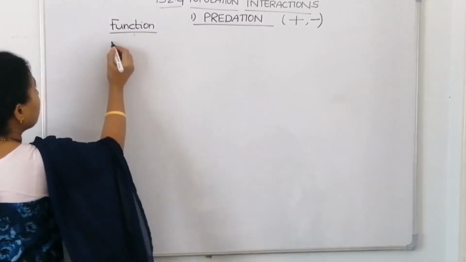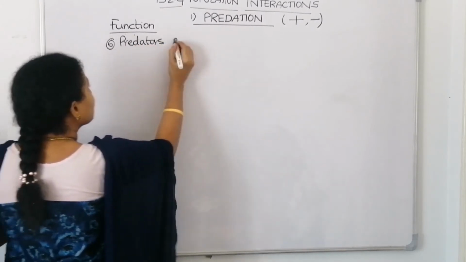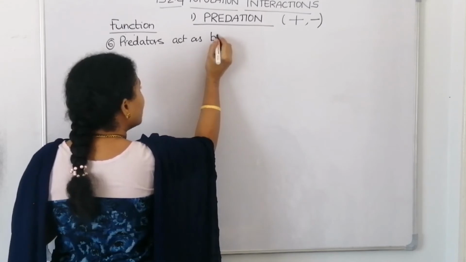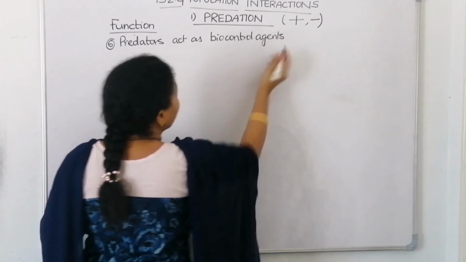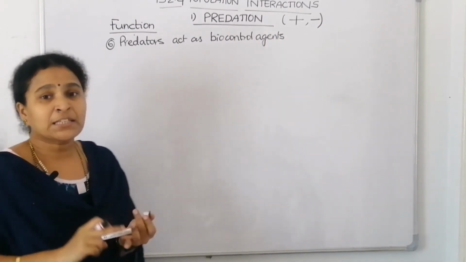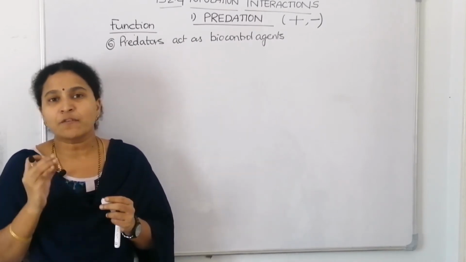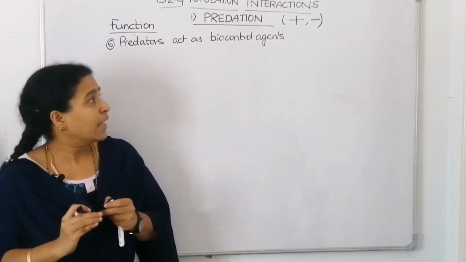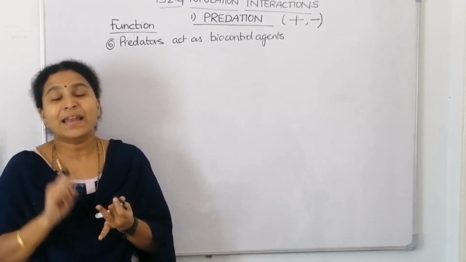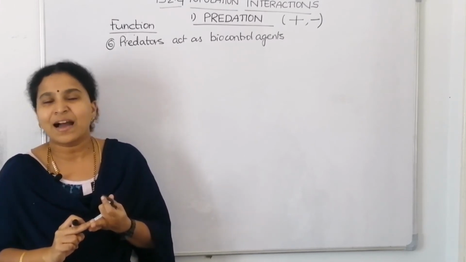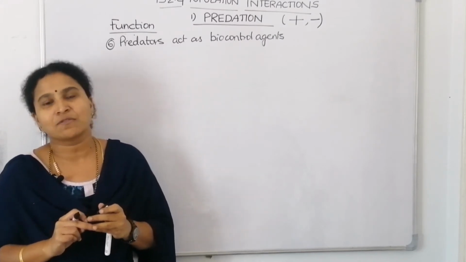So the next function we can write is: predators act as biocontrol agents. For example, aphids, jassids, caterpillars and all, they will damage the agricultural crops. They will eat off the buds and the plants. So how can we control it? Have you heard of dragonfly? Have you heard of ladybird? Ladybird and dragonfly are predators which eat insects, which eat the larvae of mosquitoes, which eat the aphids and all.